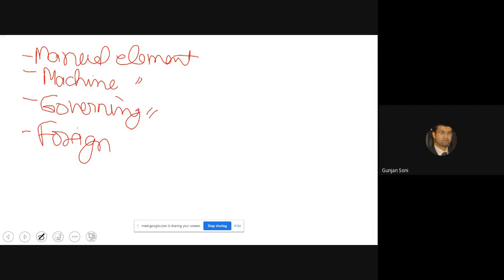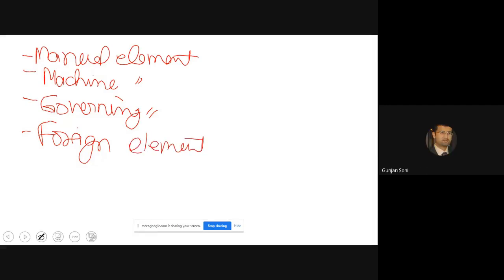Okay. Now I was about to tell you that once I have introduced all the elements, none of these elements are mutually exclusive. So they can happen together also. Two elements can happen, three elements can happen together also. So it is a machine element as well. Am I clear?